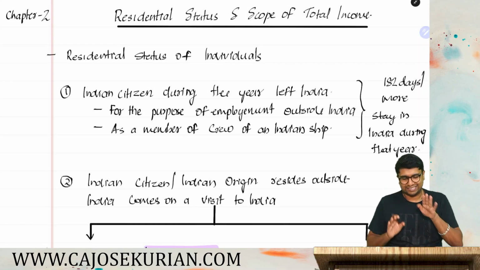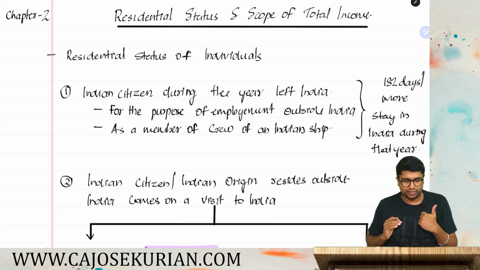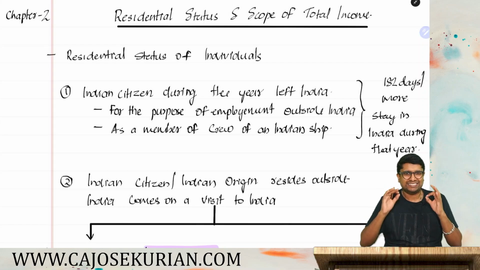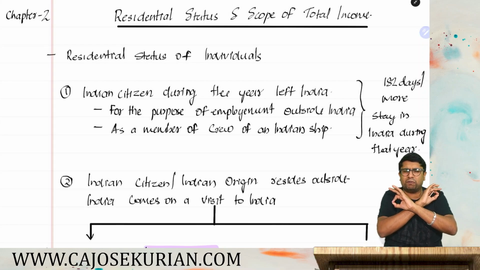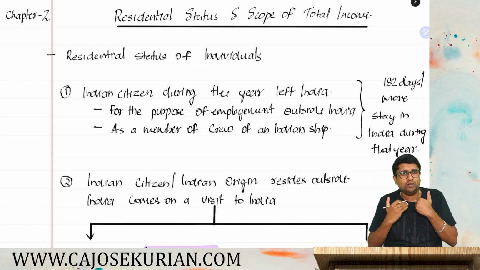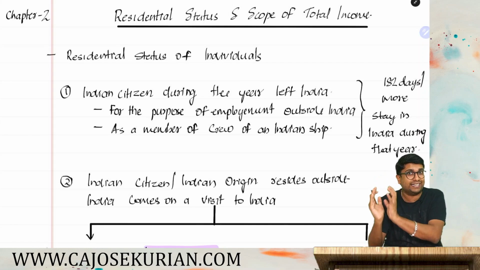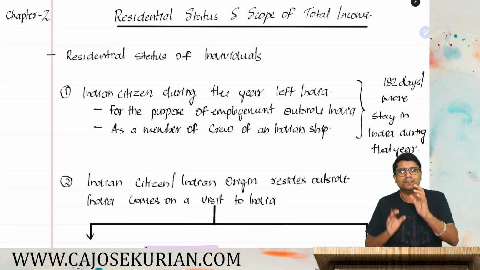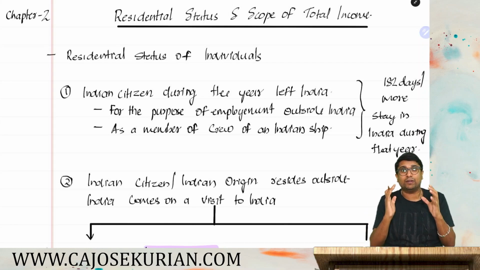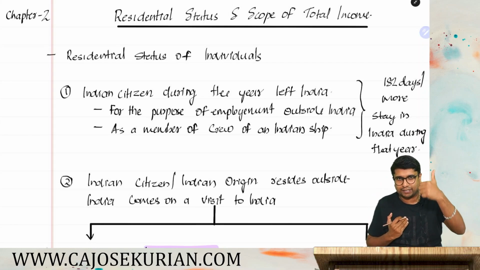So friends, this session is intended for three categories of students. Category number one, those students whose DT revision is completely over. You have completed that subject in a super manner. For those students who want to know which are the frequently asked areas in Paper 3A Income Tax Law, you need to watch this entire video and you will understand which are the frequently asked areas and what are the important questions to solve. That is category number one.